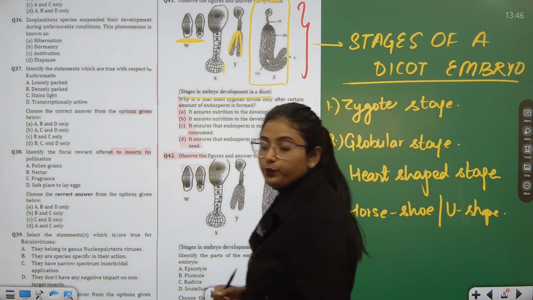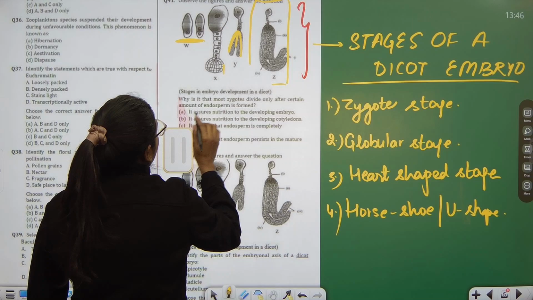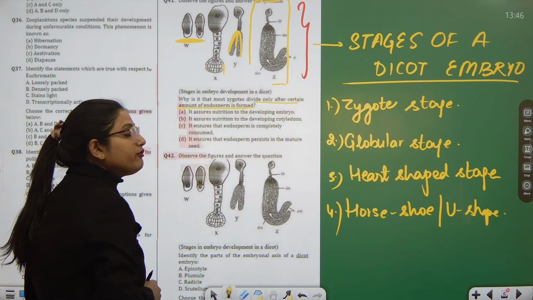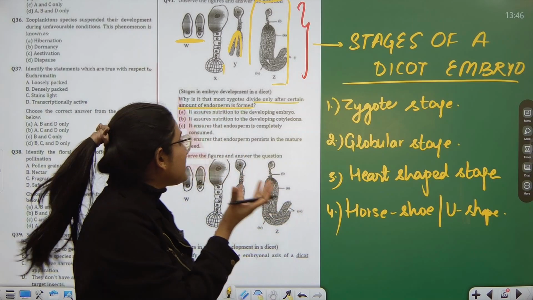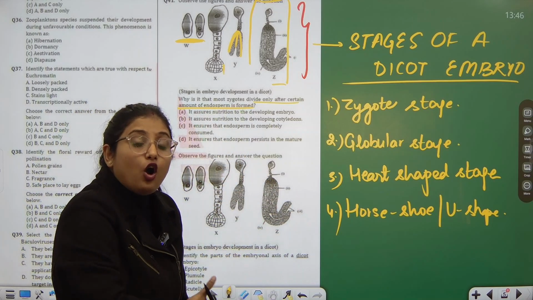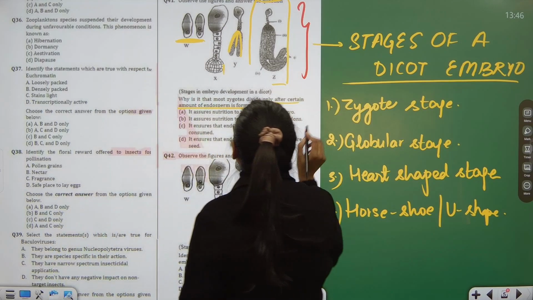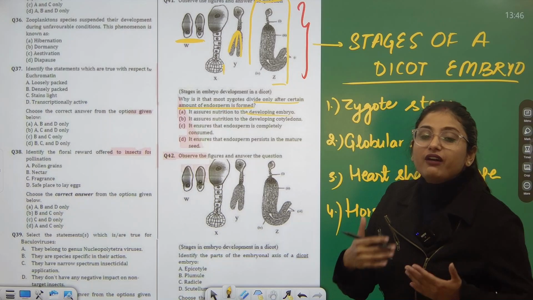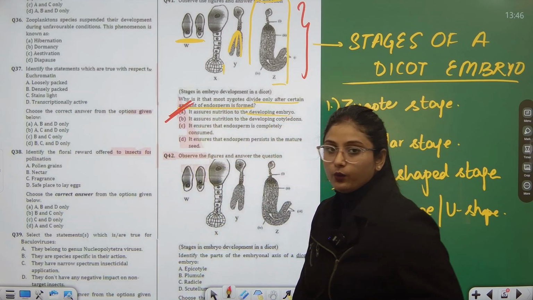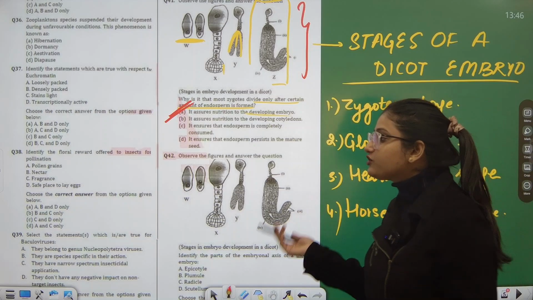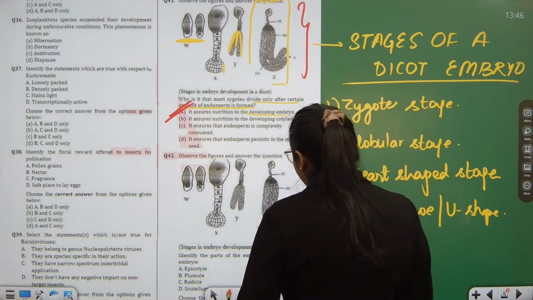The first question which they are asking relevant to this is, why is it that most zygotes divide only after a certain amount of endosperm is formed? Now endosperm is that material present inside the zygote which helps offering food, which helps offering growth to what? To the developing embryo, right? That is only how it will grow. So it assures nutrition to the developing embryo. So A part lies the correct answer. What is actually developing after a zygote? An embryo is only developing, right? Okay, so this was 41st question.